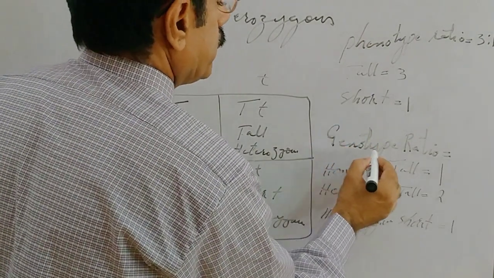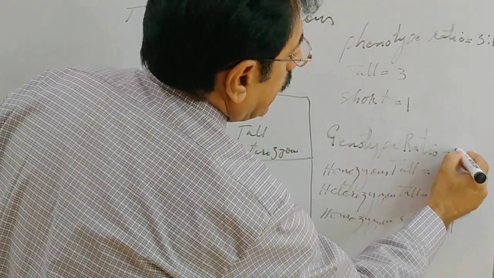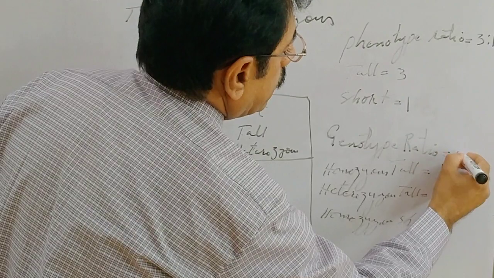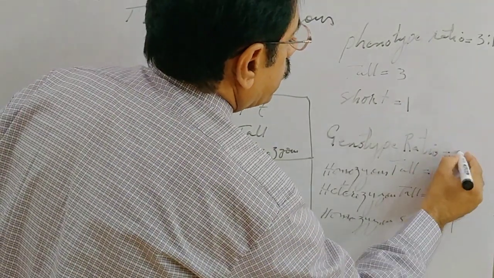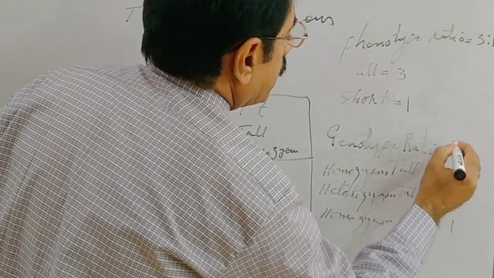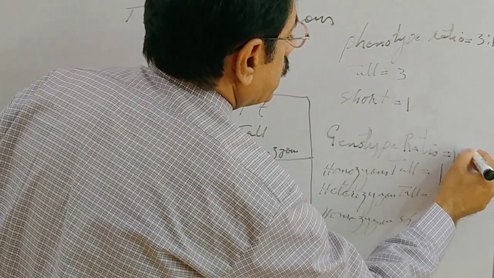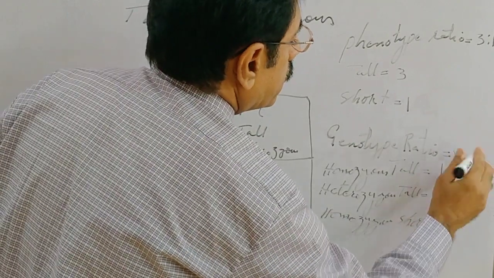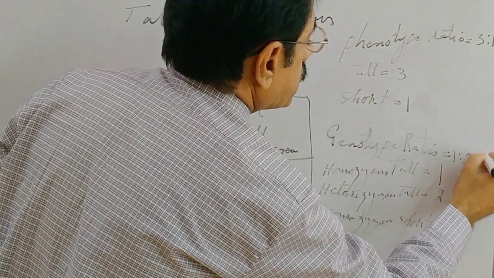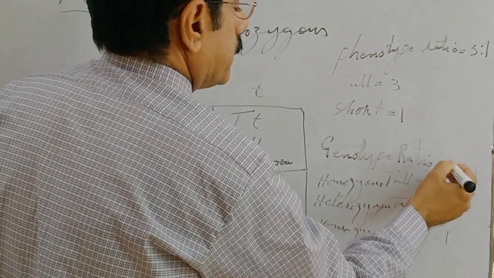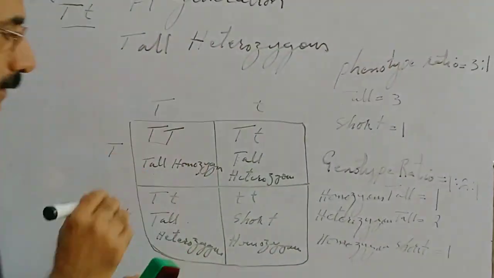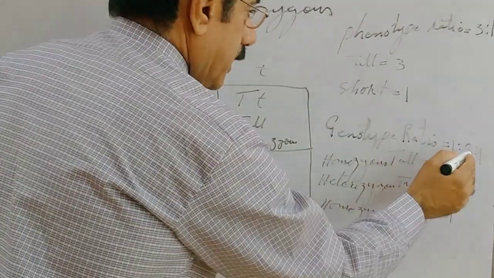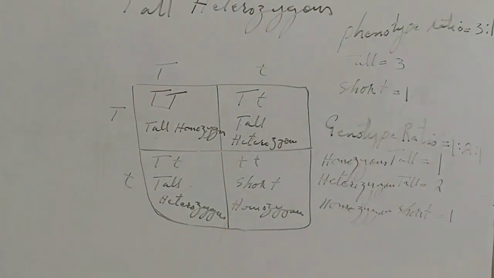Thus the genotype ratio is 1 is to 2 is to 1. This is the genotype ratio.